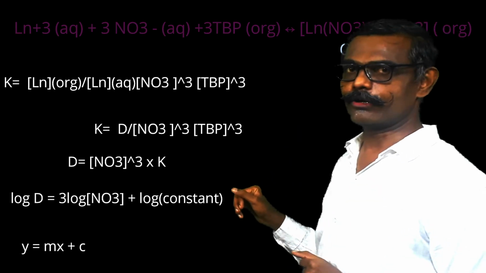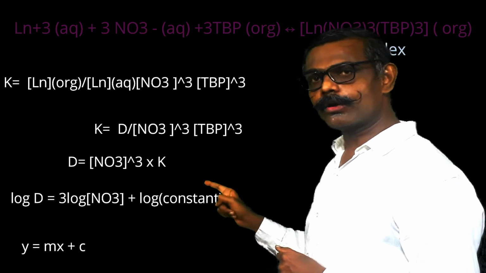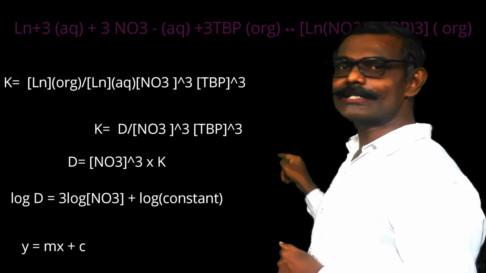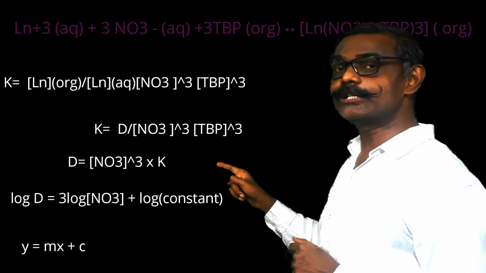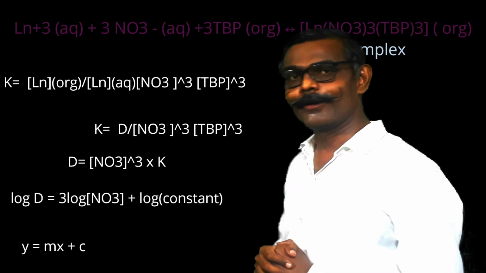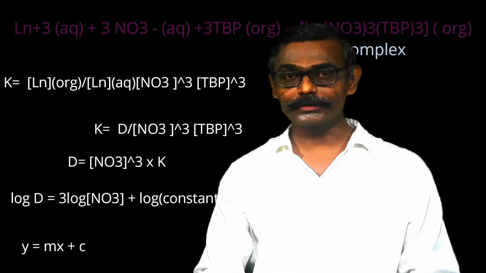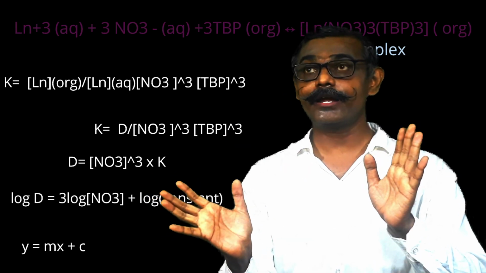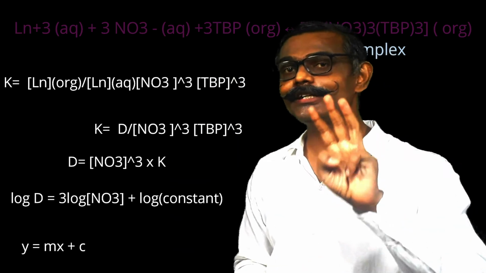See whether you are understanding it or not. What is this equation? Log D is equal to 3 log of the concentration of nitrate ion plus log K. Log K is a constant. So this equation is of the form of a straight line, y is equal to mx plus c. What is m? The slope of the straight line. So what is y here? Log D. What is x here? Log of the concentration of nitrate ion. So if we plot the graph of log D versus log of the concentration of nitrate ion, we should get a straight line with slope 3.